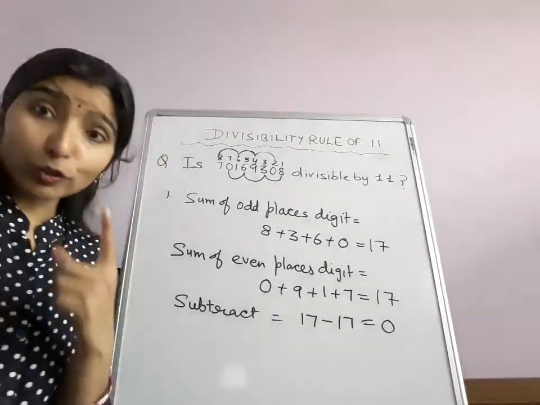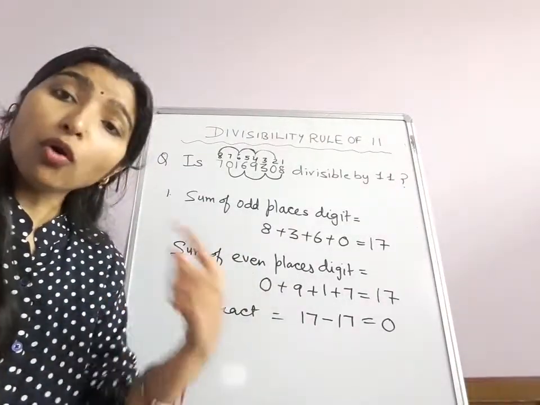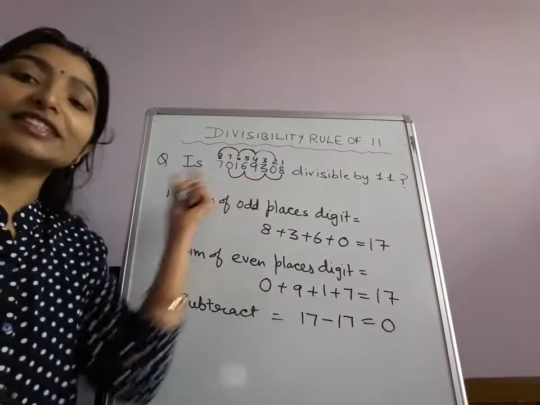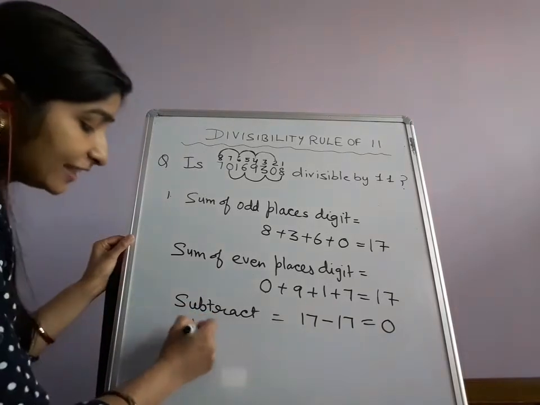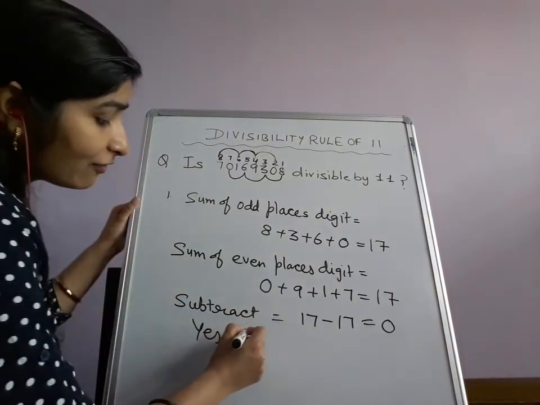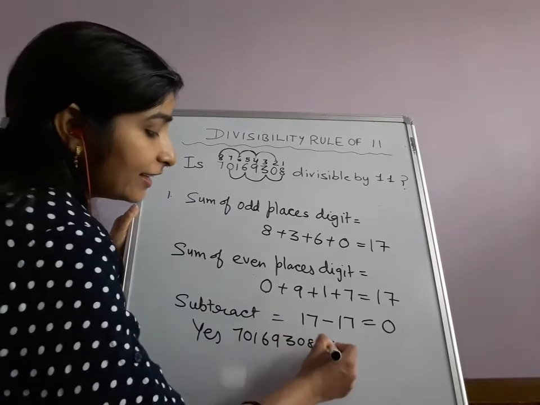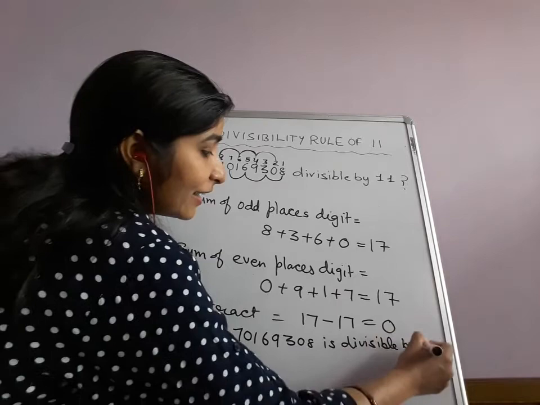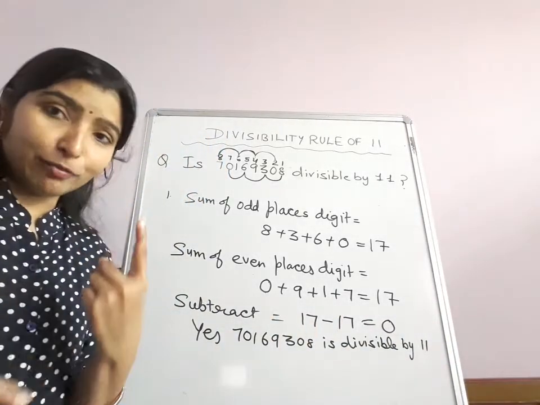And I told you when our difference is 0 or a multiple of 11, then the original number is divisible by 11. So here our difference is 0, so we will say yes. This 70169,308 is divisible by 11. Divisible by 11. Okay, so let's take one more example.